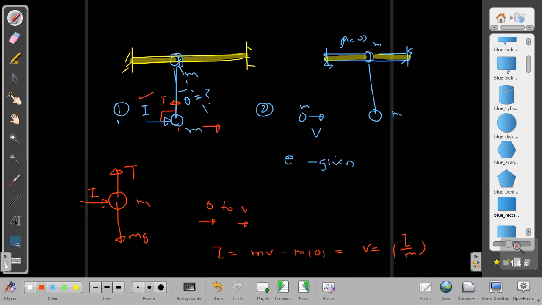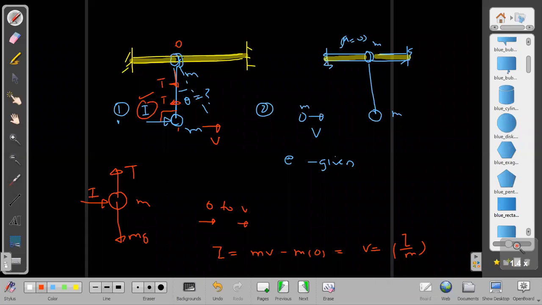And what is the velocity acquired by the other body? Will it be acquiring any velocity? No, 0. Why? Because this impulse is acting only on this one, and in this, the force is vertical. It has no force in the horizontal direction, so its velocity still will be 0. After this we will see what to do.